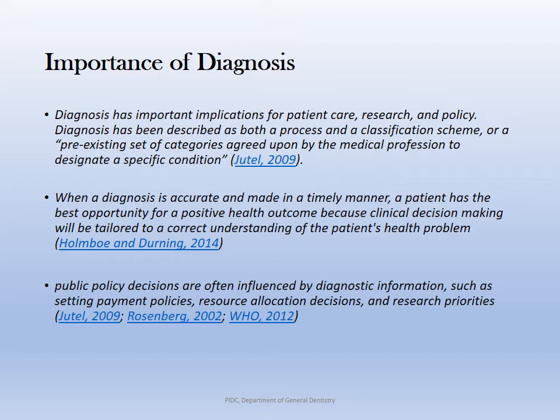So even for building up this data, and basing patient care, further research and policy on it, you need a diagnosis for a condition. When a diagnosis is accurate and made in a timely manner, a patient has the best opportunity for a positive health outcome, because clinical decision making will be tailored to a correct understanding of the patient's health problem. And moving on, public policy decisions are often influenced by diagnostic information, such as payment policies, resource allocation decisions, and research priorities.